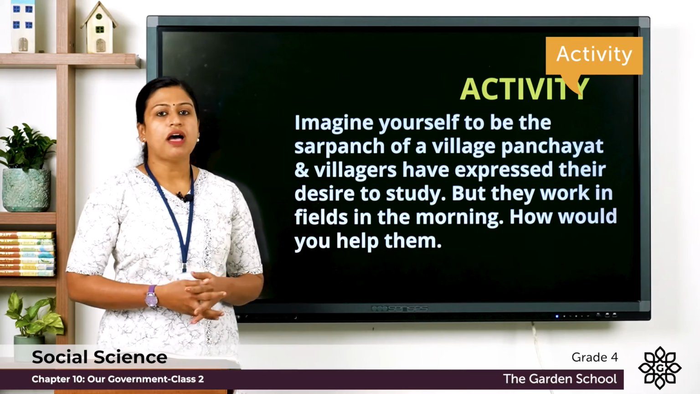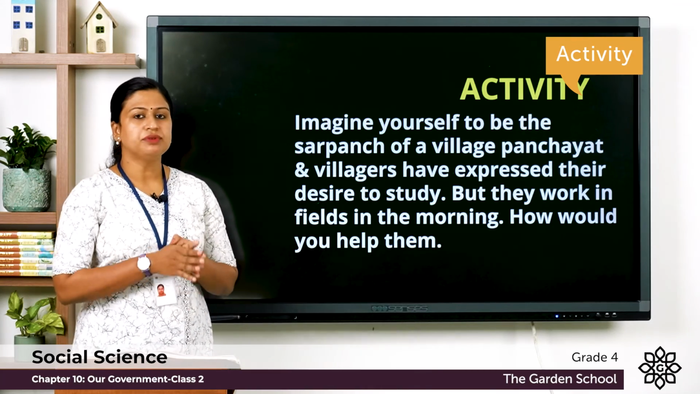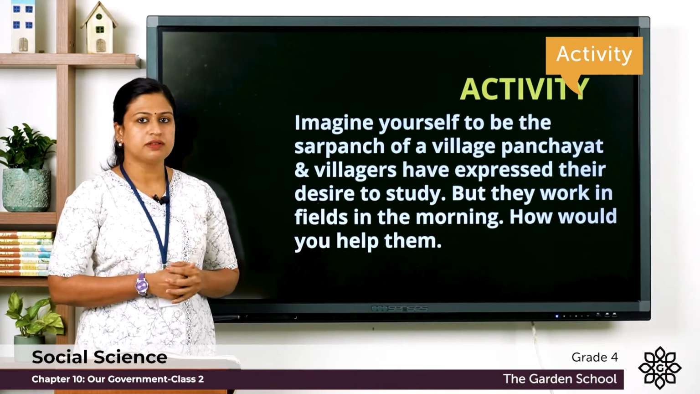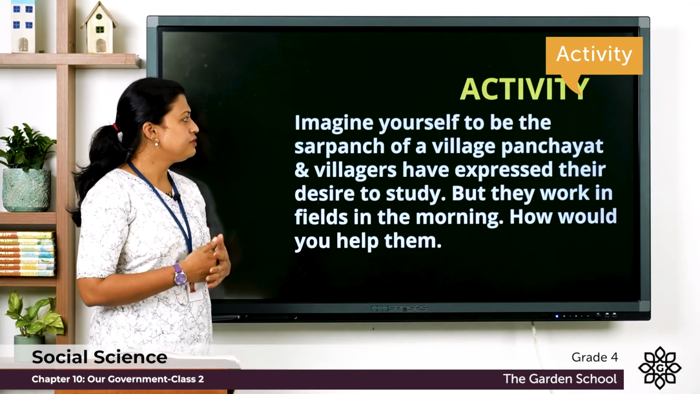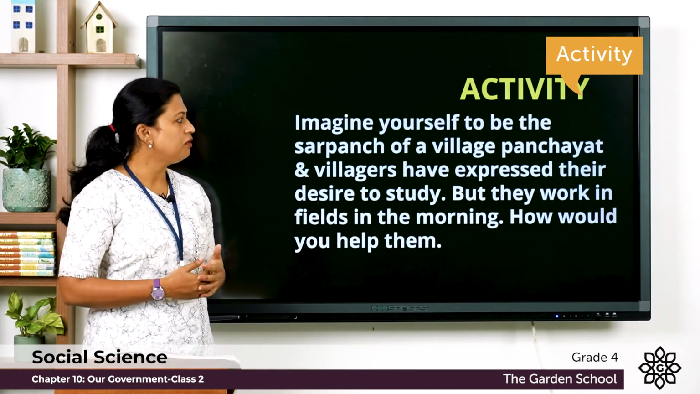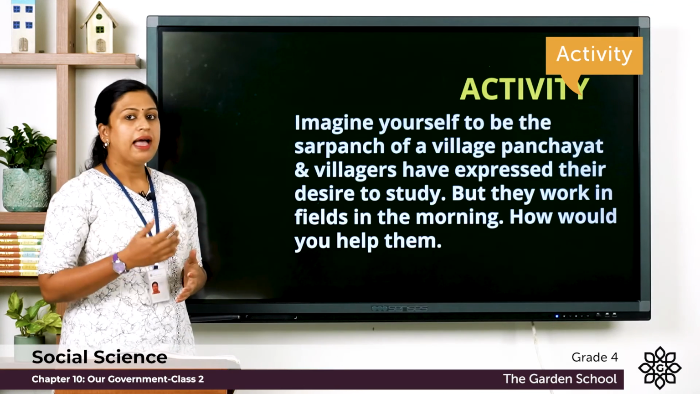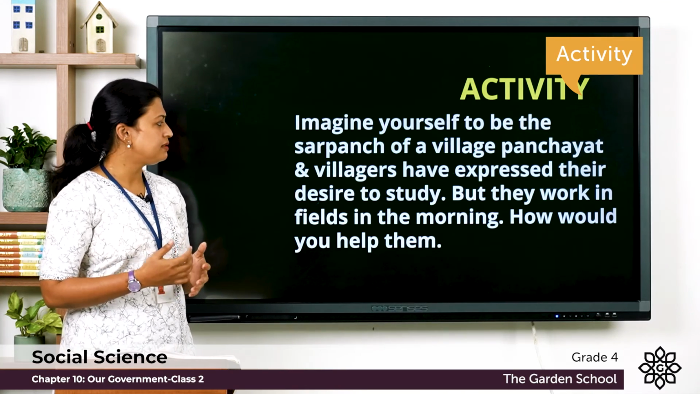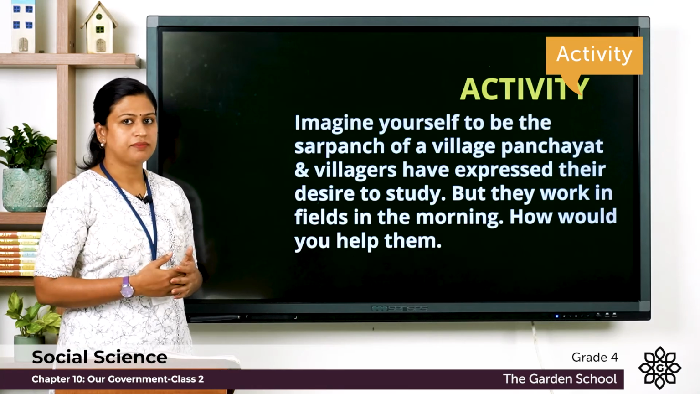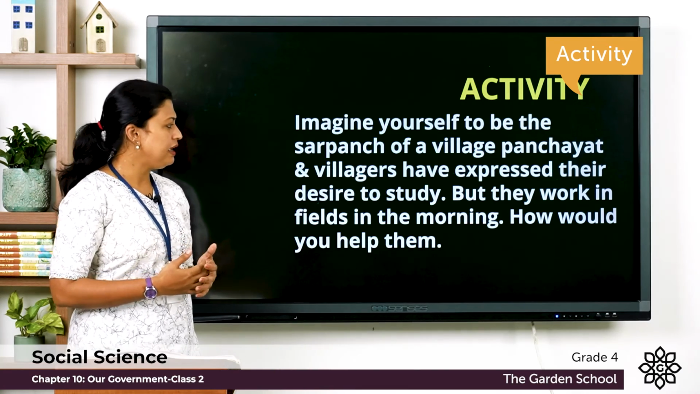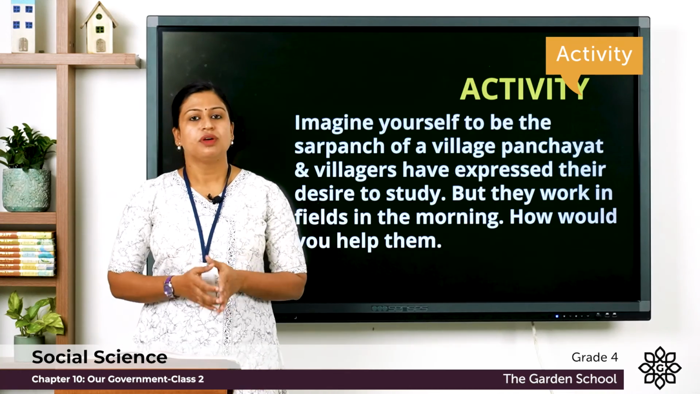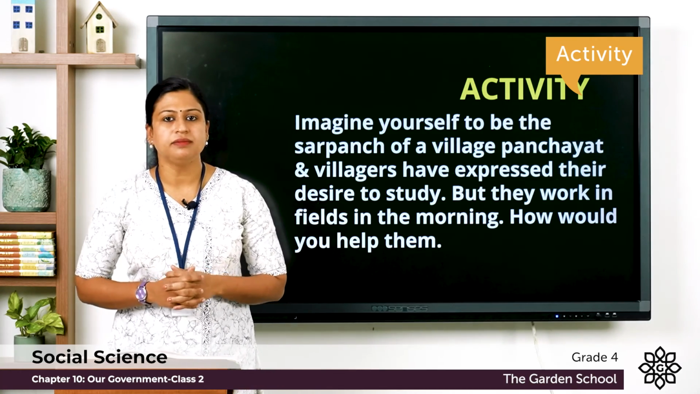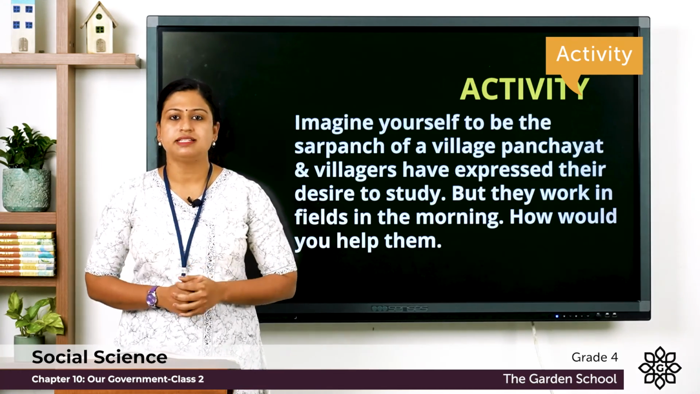Next, you have an activity which you have to do and submit in Microsoft Teams. The question is, imagine yourself to be the sarpanch of a village panchayat, and villagers have expressed their desire to study, but they work in fields in the morning. How would you help them? You have to write the answer and then submit it in Teams.